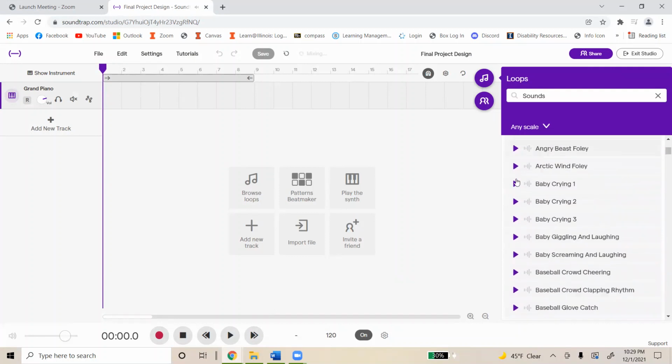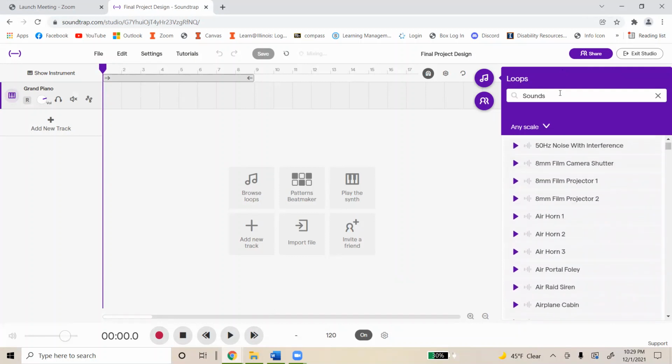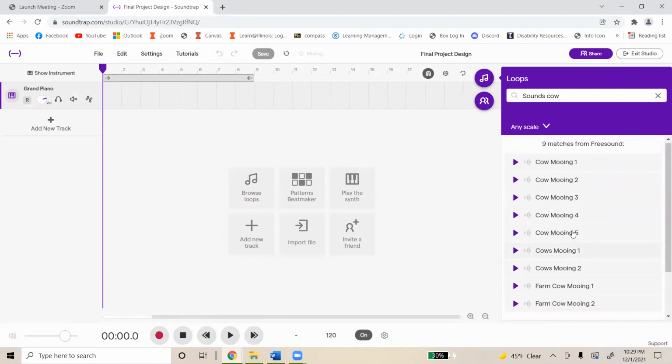And yeah, you can just scroll through, find something you want, or search by an idea you have. Like say you have a farmyard kind of setting in your show, you can search cow. And then here are 9 different options for cow noises. So just choose whatever sounds best to you.